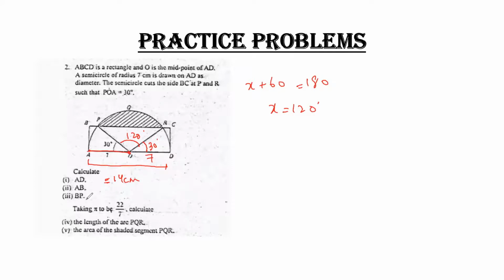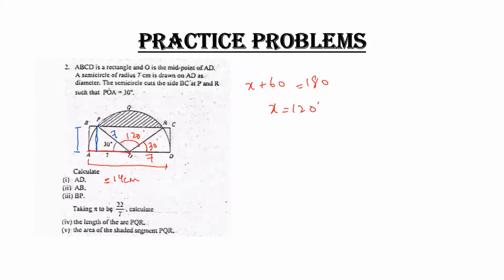Now in the next part you have to calculate the value of AB. If I draw a straight line exactly parallel to AB, and this is 7 centimeter, this will also be 7 centimeter because it is the radius of a circle. This portion from O till P is also the radius of a circle because it is a semicircle, so it is 7.